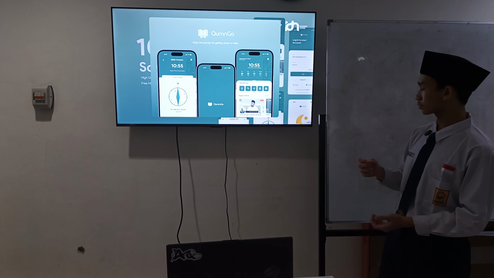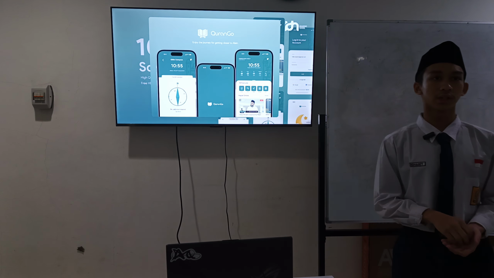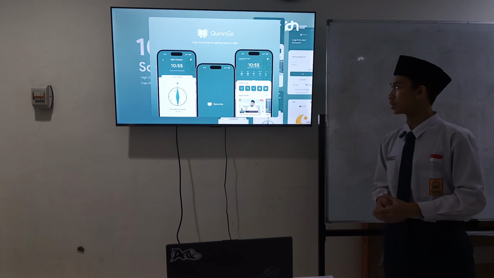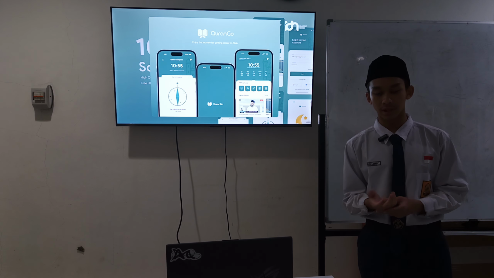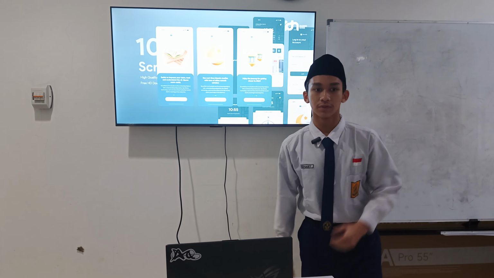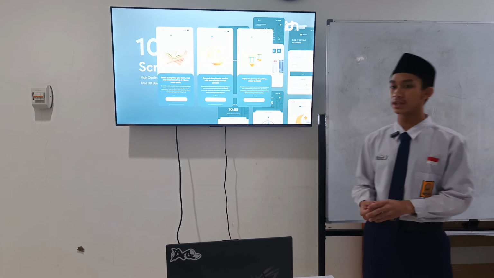And also, this project took me a lot of time. I took around 2 weeks to create this project because I needed to make the elements more simple and tidy. Okay, and then this is the first screen that I made. Actually, there is one more screen.